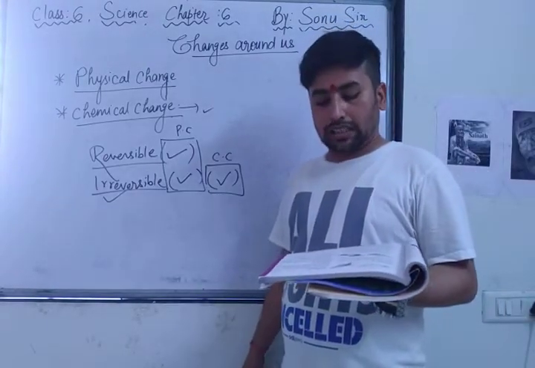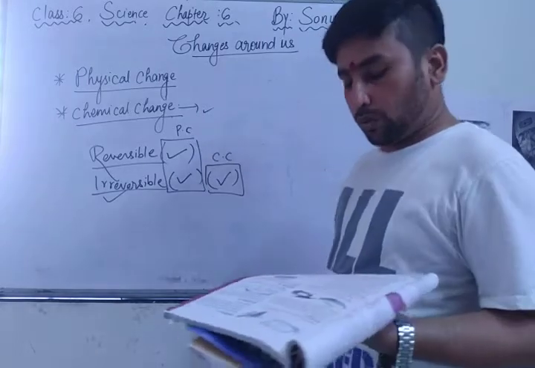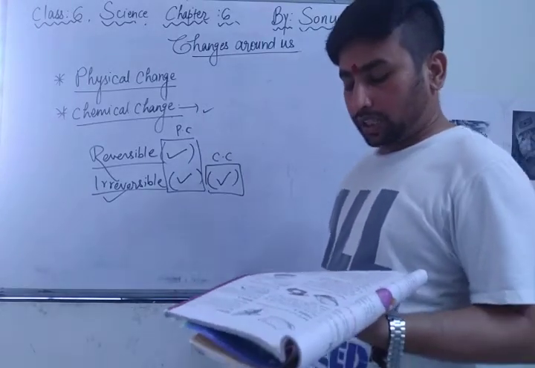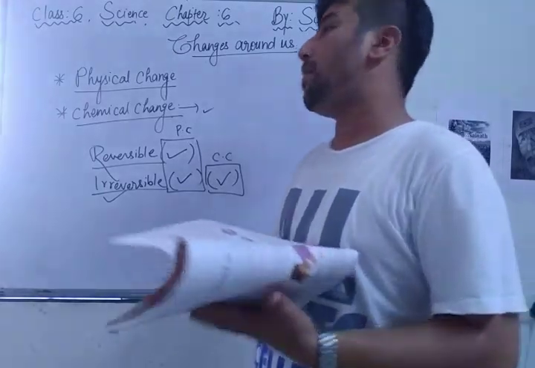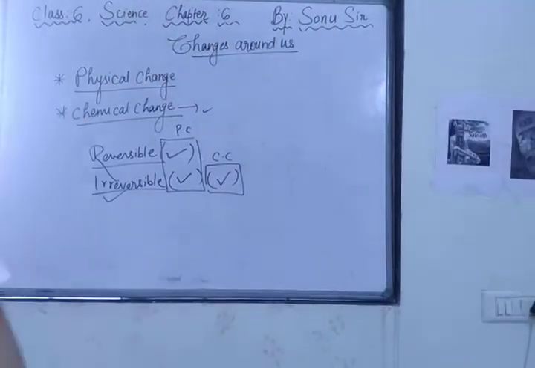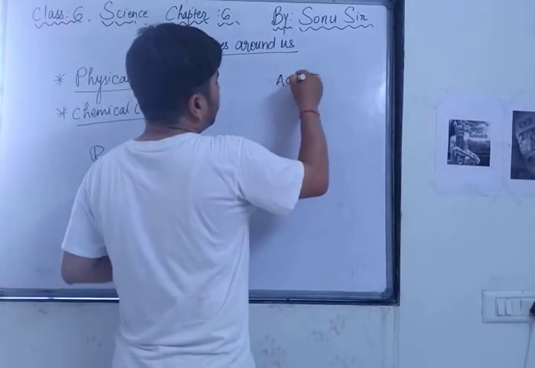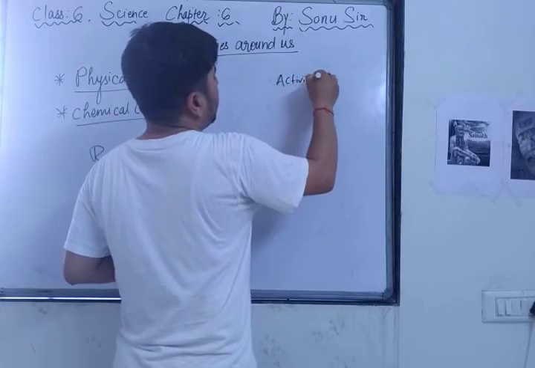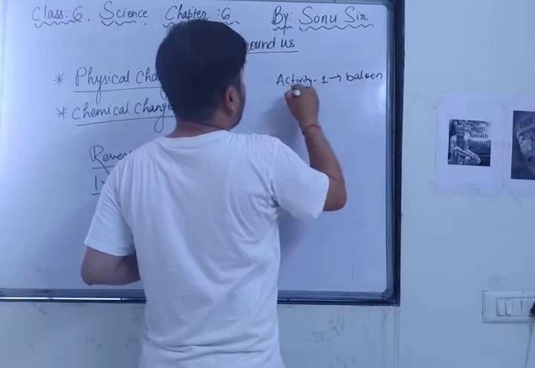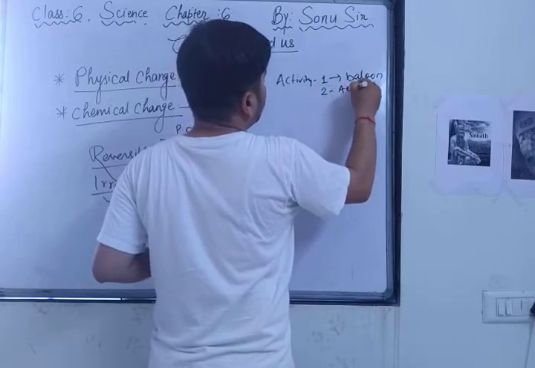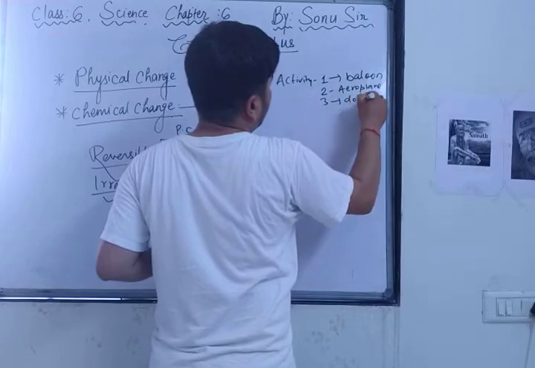Suppose you are asked the same three questions which you answered before. What would your answer be now? We see that the changes which occurred in activities 4, 5, 6 are not able to be reversed. So you must remember about reversible and irreversible. See here, in activity 1, what have they done? Activity 1, balloon activity. Activity 2, aeroplane. And activity 3, dough.